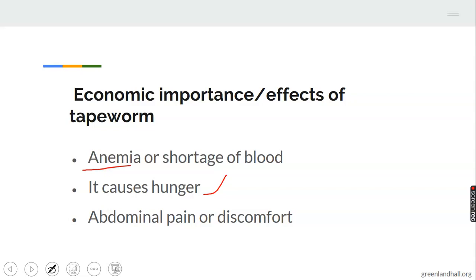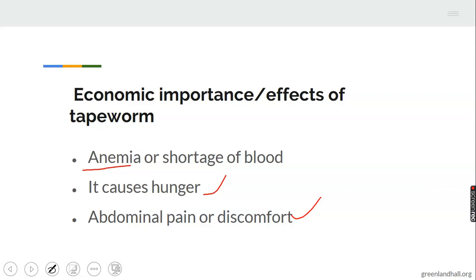Three, abdominal pains or discomfort. In terms of man, when man is affected by tapeworm, you discover that children usually hold their abdomen. They always have pains around the pelvic area or generally in the stomach.